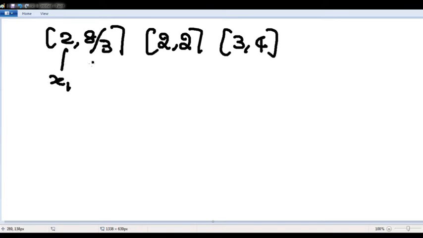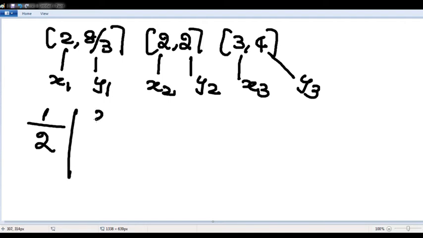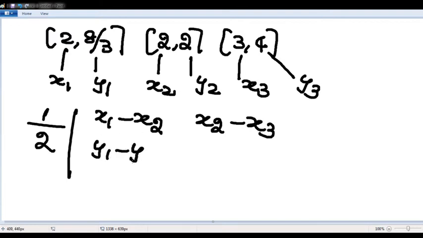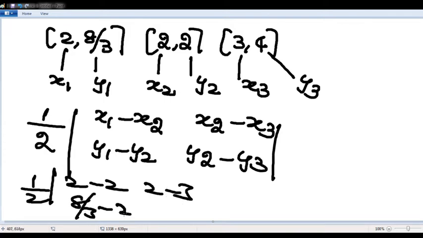This is x1, y1, x2, y2, x3, y3. Next problem I will discuss a shortcut. So the area is half of x1 minus x2, x2 minus x3, y1 minus y2, y2 minus y3. Substitute it, you will get the answer. Half of 2 minus 2, 2 minus 3, 8 by 3 minus 2, 2 minus 4. This is 0. I hope it is clear.